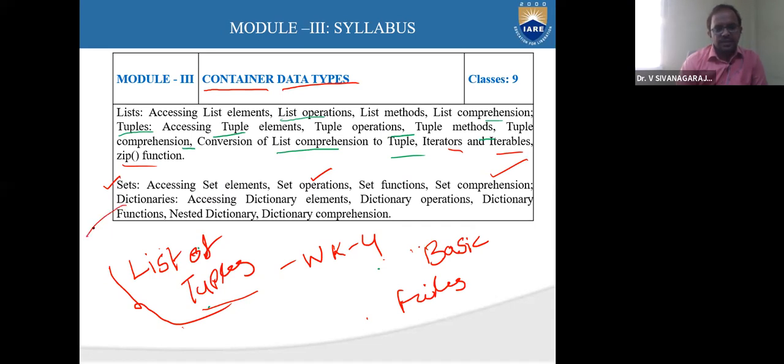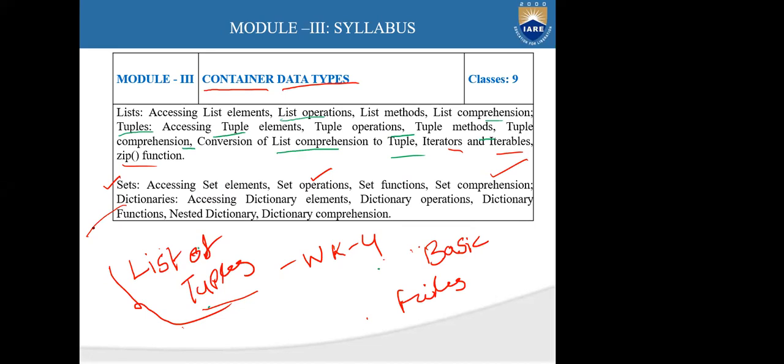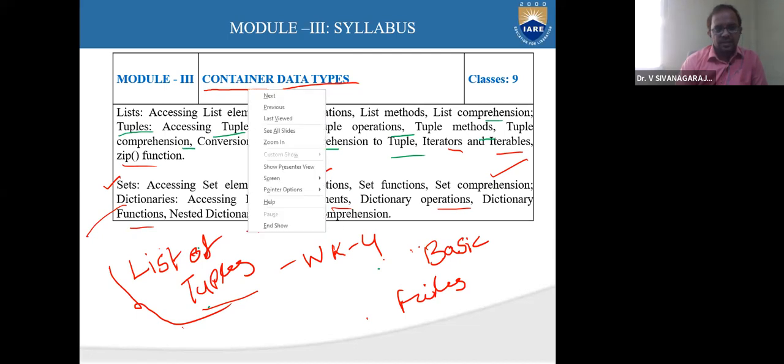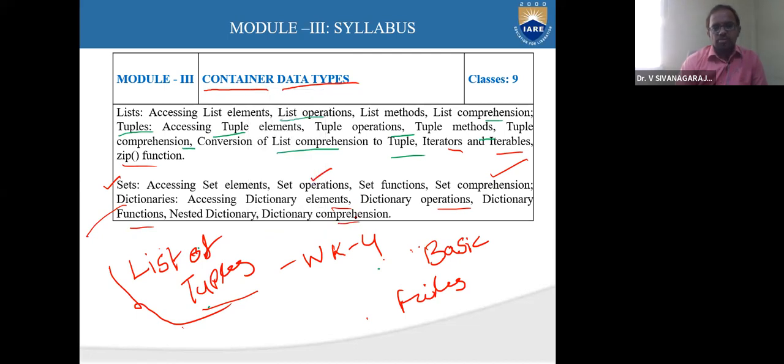Tell me whether dictionary is mutable or immutable. Mutable, sir. Also a container data type, right? Accessing dictionary elements, dictionary operations, dictionary functions, and of course nested dictionary and dictionary comprehension.